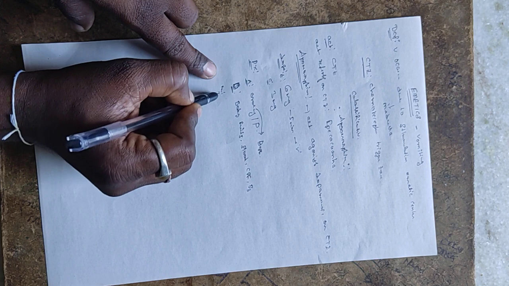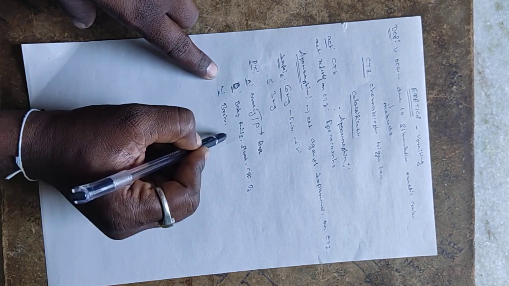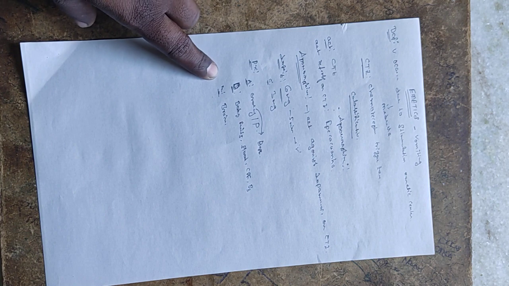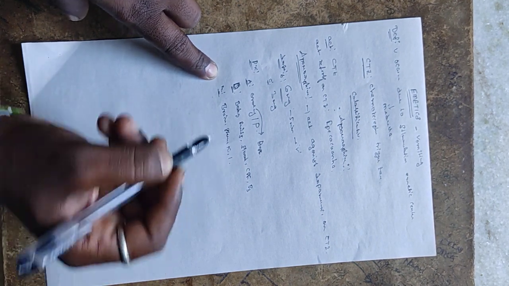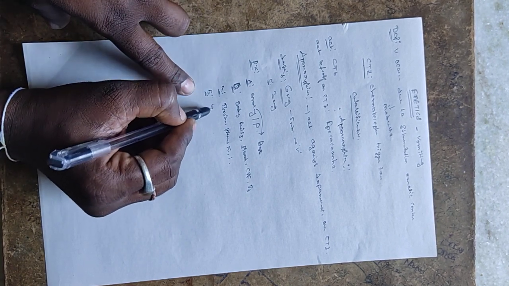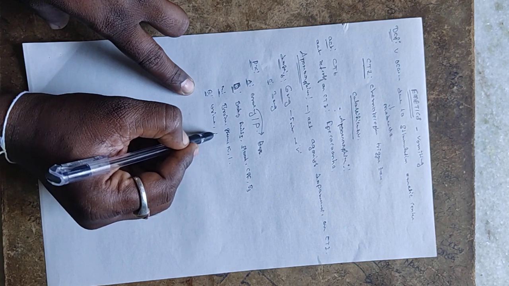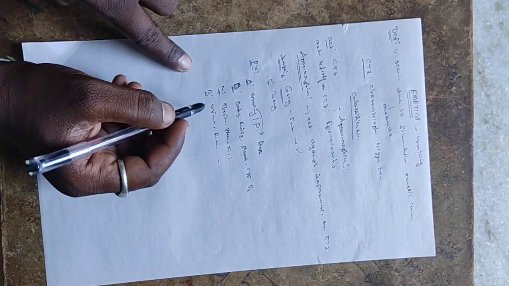The next one, metabolism: it is metabolized in the brain, stomach, kidney and liver. The next one, excretion: it is excreted in urine, fecal matter and so on. These are the pharmacokinetic parameters.